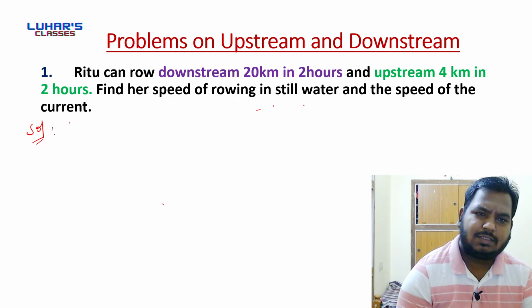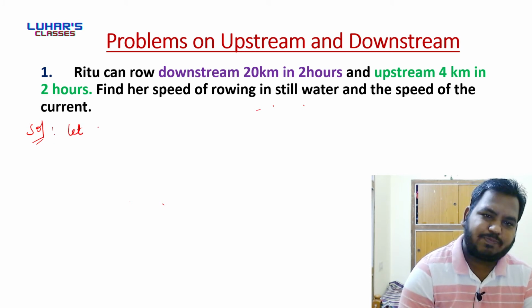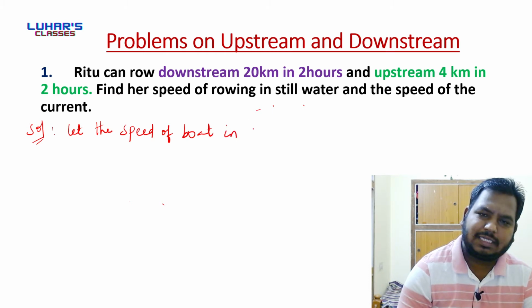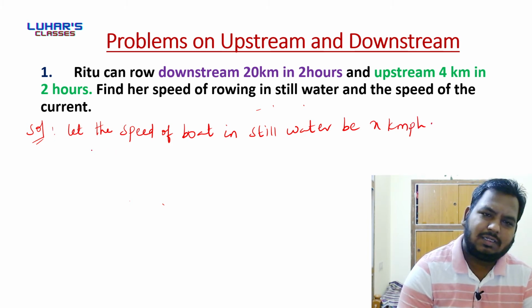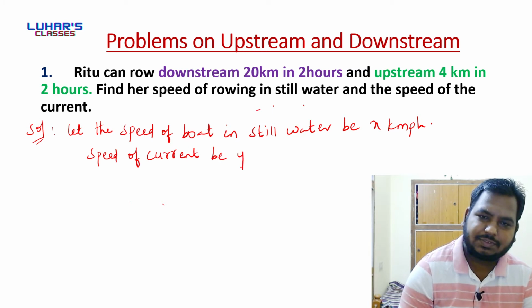Okay. So let us assume the speed of boat in still water be x kmph, x kilometers per hour. Next, the speed of current be y kmph.